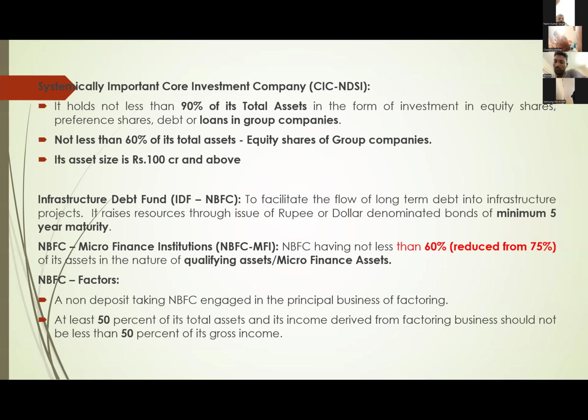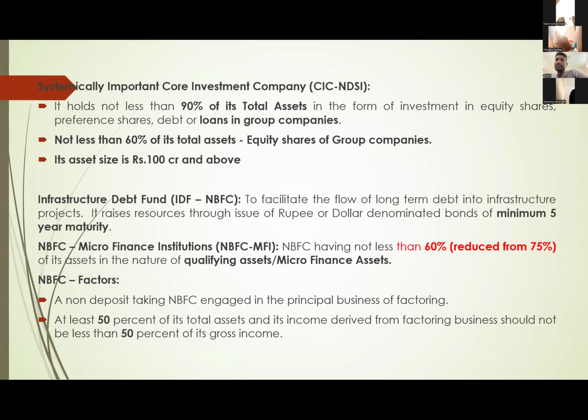If it is giving loans or investing in shares, bonds, debentures, etc. of its group companies, then we call it a core investment company. So 90% of all their loans or assets are group company loans, debentures, bonds only. And not less than 60% of its total assets are equity shares of group companies. That means total 90% it is investing in group companies only.